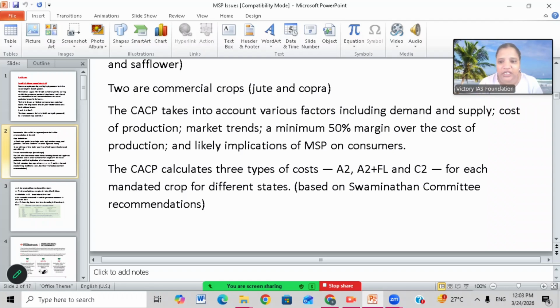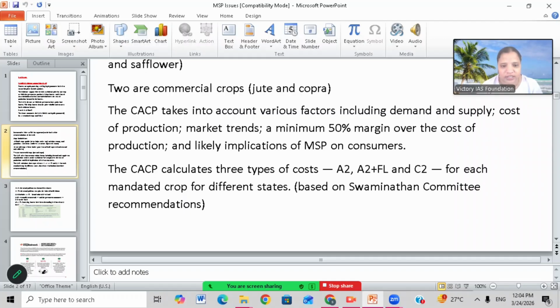Also, the CACP decides a minimum of 50% margin over the cost of production and the likely implications of MSP on consumers. If they increase the price of a product much more, they have to observe whether the consumer still prefers to buy the product. It's not like they fix a price and the people have to buy. The CACP calculates three types of cost: A2, A2 plus FL, and C2, for each mandated crop for different states.